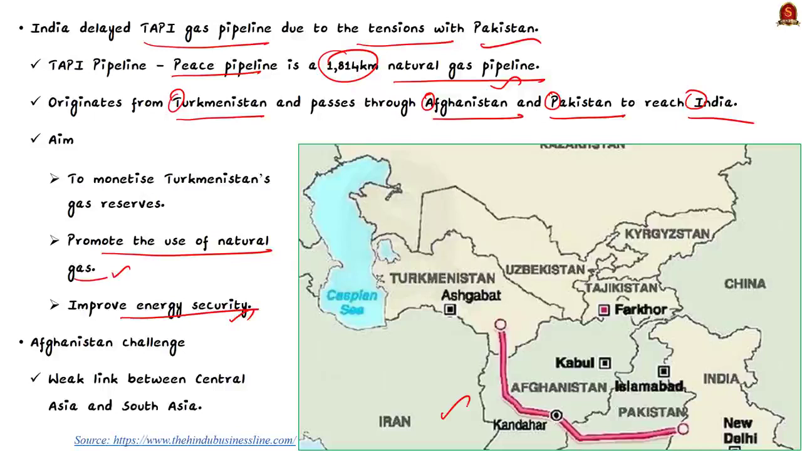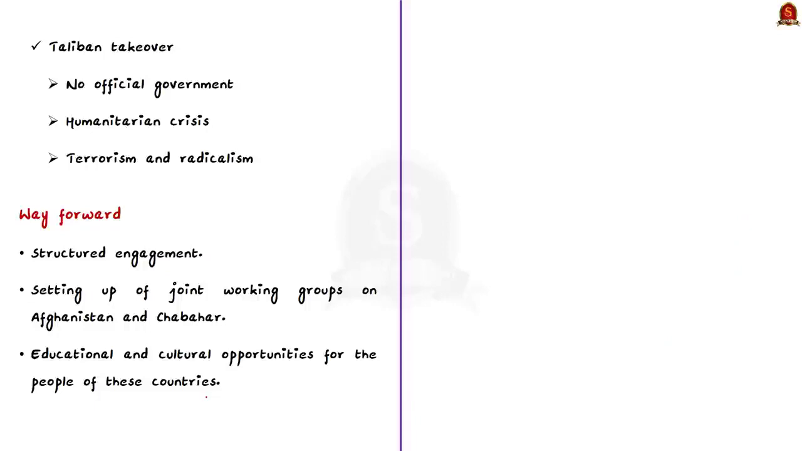And now let us move on to the final challenge. This is the challenge of Afghanistan. See, Afghanistan is becoming a weak link between Central Asia and South Asia. After the Taliban took over Afghanistan, there is no official government and a humanitarian crisis is also building. There are also worries of terrorism and radicalism spreading across its boundaries.